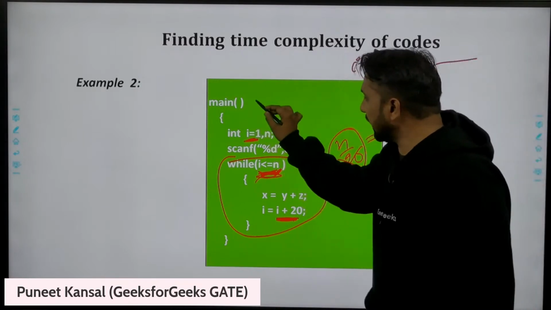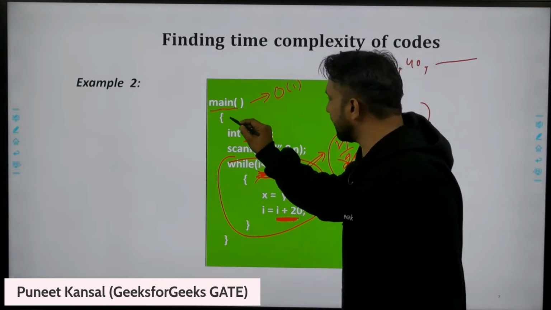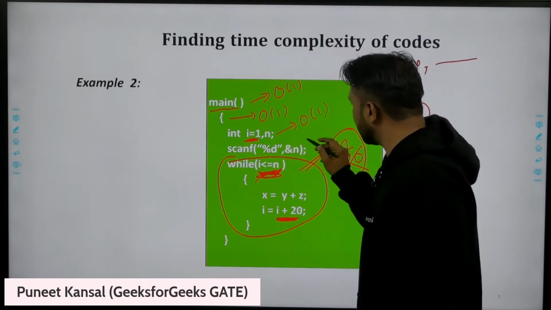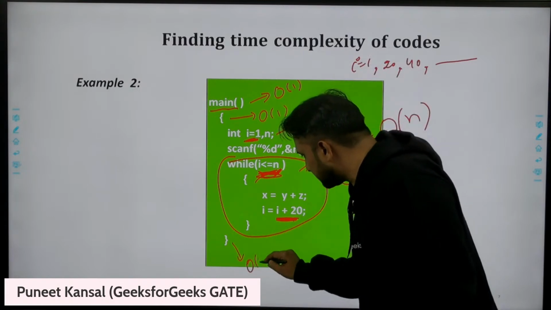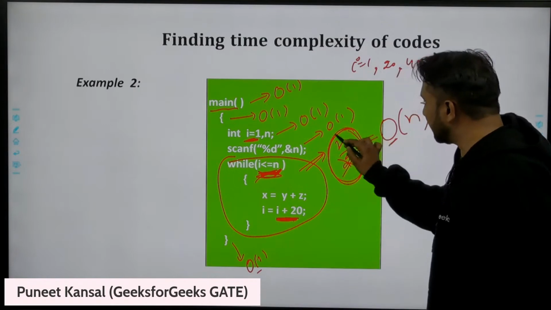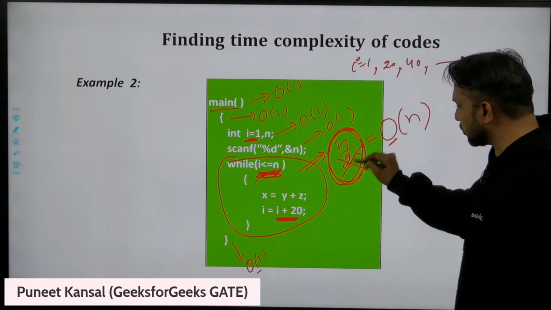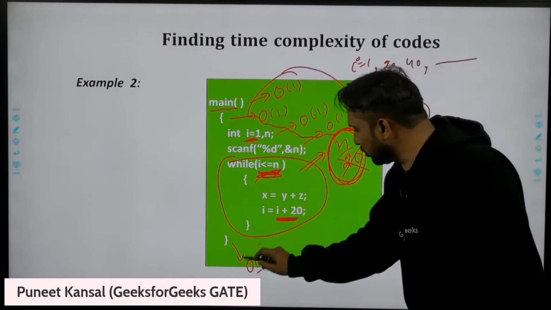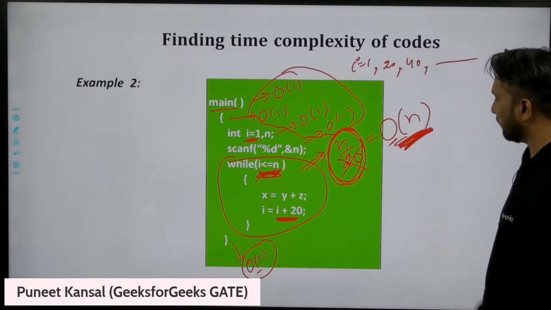Even so, it takes constant time to execute this statement, constant time to execute this statement, constant time to execute this statement, constant time to execute this statement, and constant time to execute this statement. But to execute this loop, it takes n by 20 time. In n by 20, 20 is constant, so I remove the constant, and these are also constant, so I can remove these also. So the total time taken is order of n.